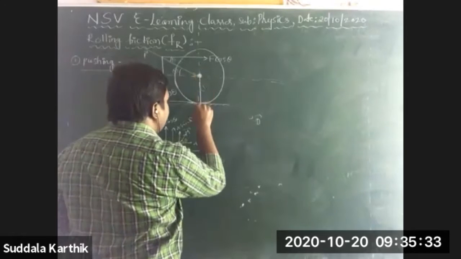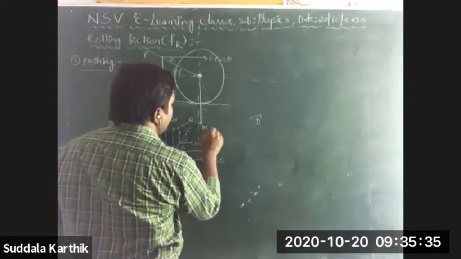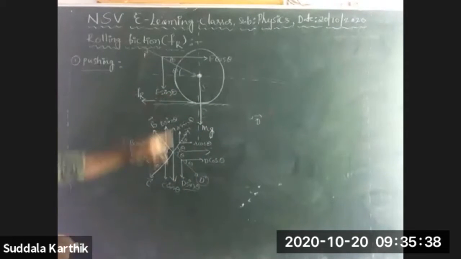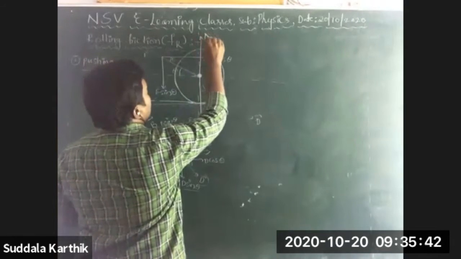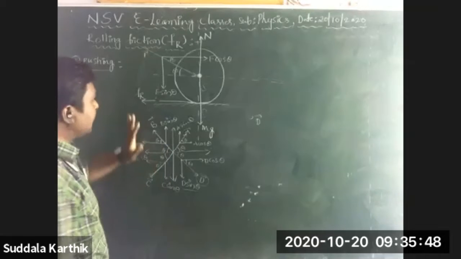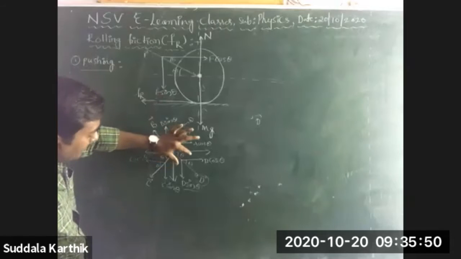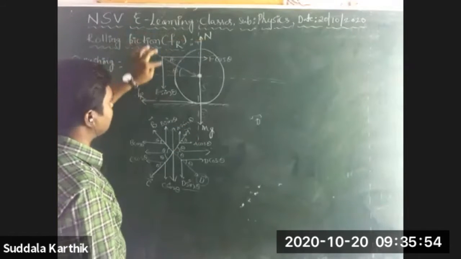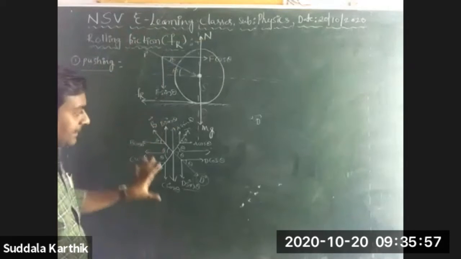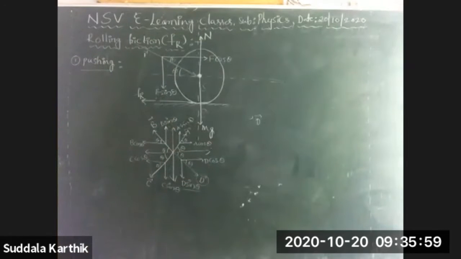Now, this is the weight of the body, Nana. That is definitely in which direction? Exactly in the downward direction. This was balanced by what, Nana? By the capital N, the normal reaction, or normal force. Right, Nana? These things are the requirement. Just by applying this concept, I divided it into two components, F cos theta and F sin theta. For that purpose, I was explaining the entire previous topic, Nana.